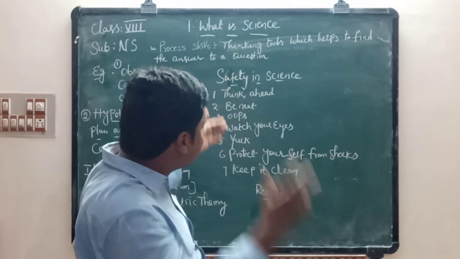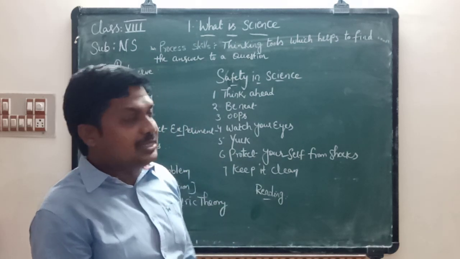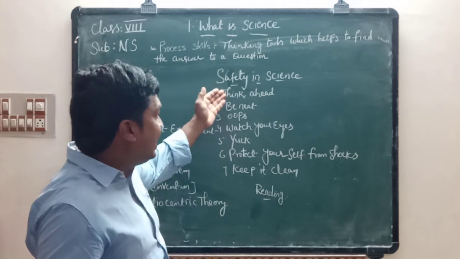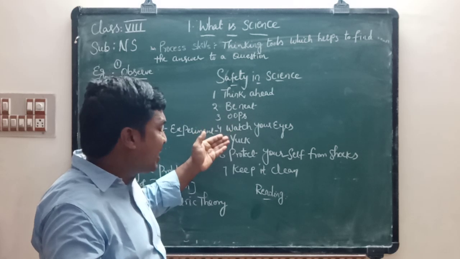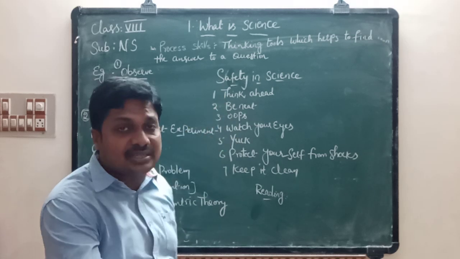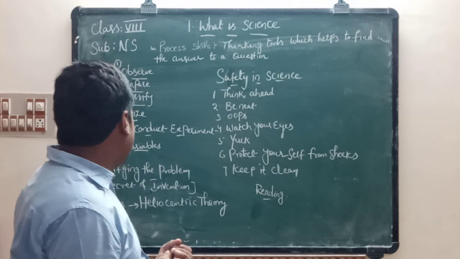So these are the 7 safety steps if you do experiments in science, very important from the exam point of view: think ahead, be neat, oops, watch your eyes, yuck, protect yourself from shocks, keep it clean. These are the 7 safety precautions while doing experiments.